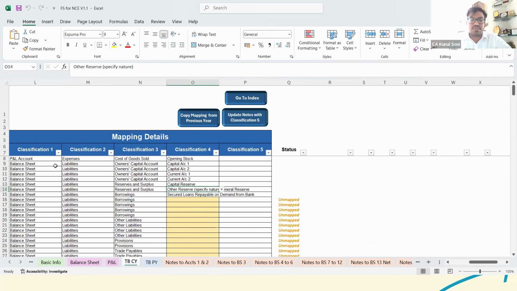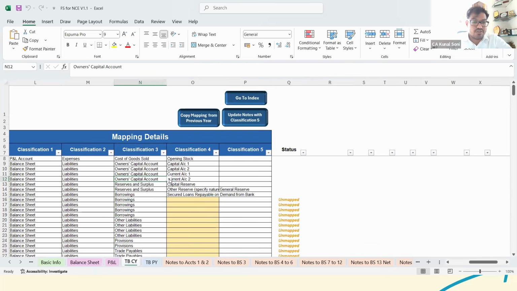Now see, this is basically the relevance of each particular classification. These two classifications, 1 and 2, happen by Tally itself, whether it's an item of balance sheet or P&L, and if of balance sheet or P&L, whether of asset or liability or income and expenditure. Classification 3 is basically the grouping as per the guidance note provided by ICAI. So here also it does by itself, based on the ledger, whether it's a borrowing or a capital account or other liabilities or provision or what exactly it is. That mapping it does by itself.